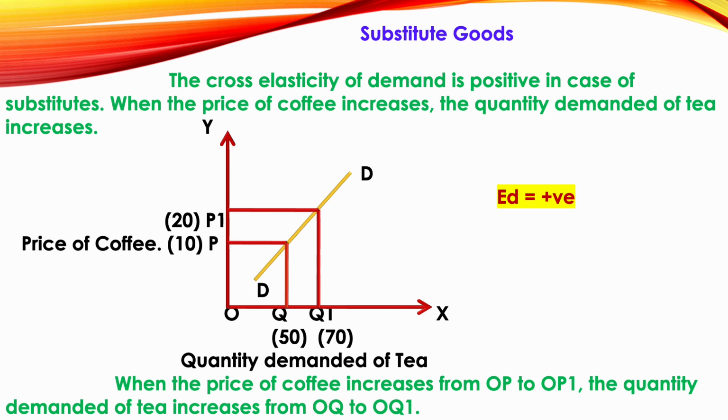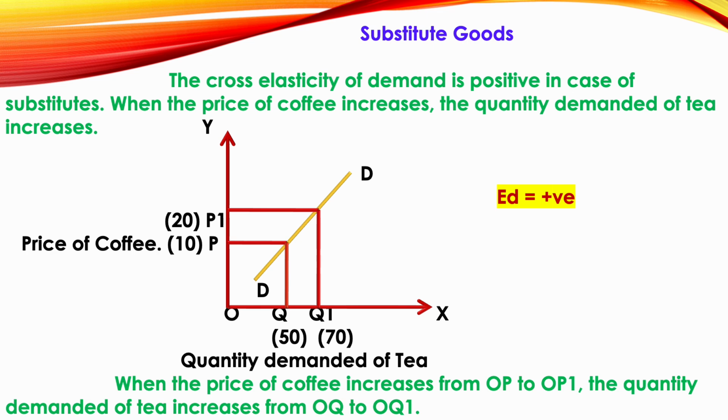For substitute commodities, we are giving the example with the price of coffee and the demand for tea. So if the price of coffee is OP, the quantity demanded of tea is OQ. When the price of coffee increases from OP to OP1, the quantity demanded of tea increases from OQ to OQ1. That is, when the price of coffee increases from P to P1, the quantity demanded of tea increases from Q to Q1.